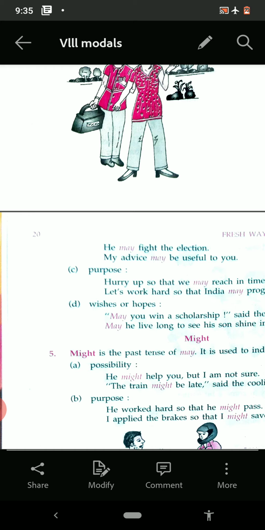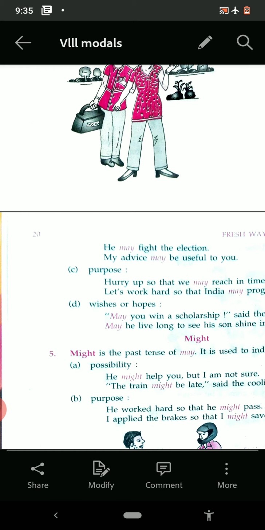And the fourth one is wishes or hopes. May you live long. May you get good marks. May you succeed in life. May you win a scholarship, said the teacher. May he live long to see his sun shine in life. So these are wishes or hopes.